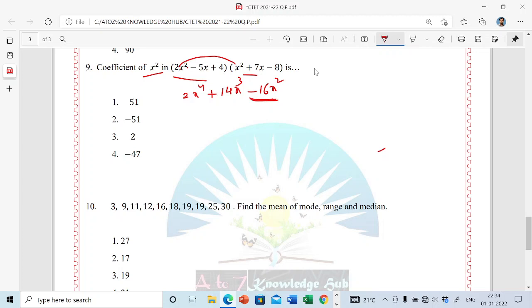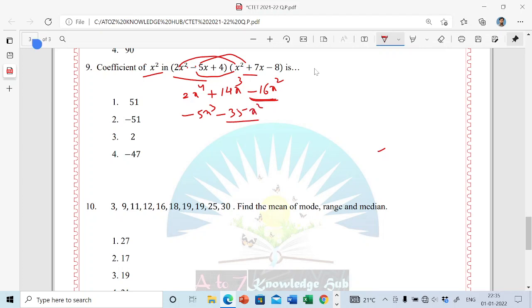Now again, multiply here: minus into plus is minus, 5x into x square is 5x cube. Now minus into plus is minus, 5 7s are 35, x into x is x square.